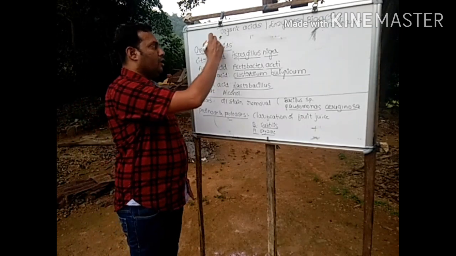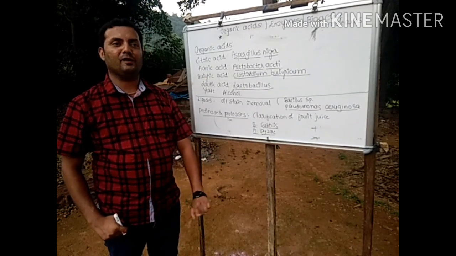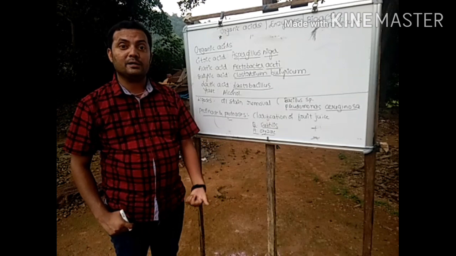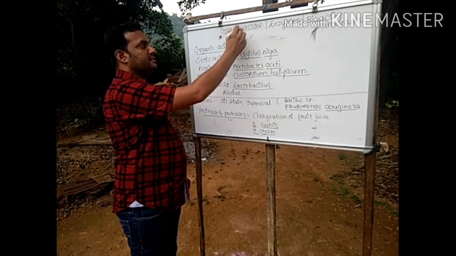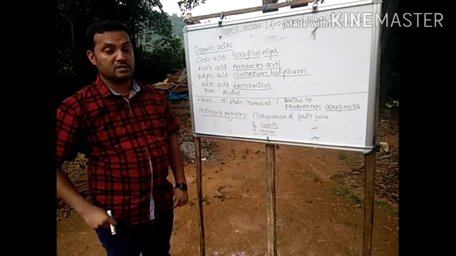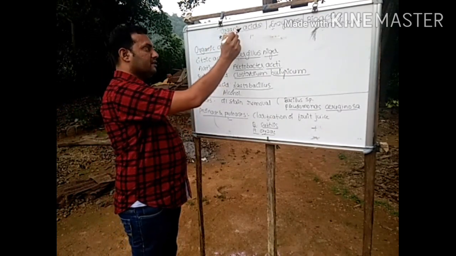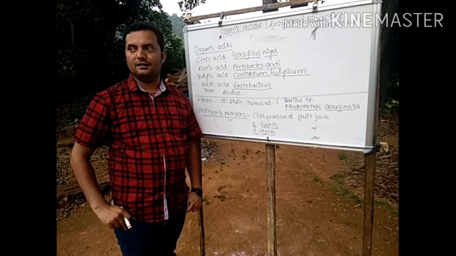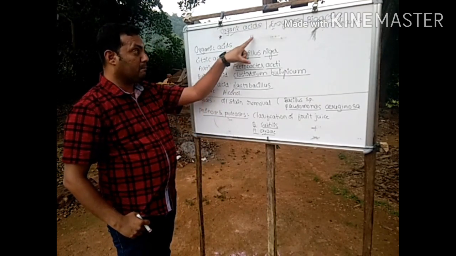Already we have discussed the role of microbes in household products, the role of microbes in alcohol production, and the role of microbes in antibiotic preparation. Now it is time to explain the role of microbes in the preparation of organic acids, the preparation of various enzymes and the preparation of some bioactive molecules. First of all, the preparation of organic acids by using microbes. What are the different organic acids that are prepared by using microbes?